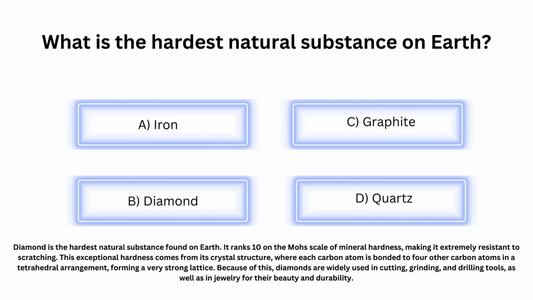Diamond is the hardest natural substance found on Earth. It ranks 10 on the Mohs scale of mineral hardness, making it extremely resistant to scratching. This exceptional hardness comes from its crystal structure, where each carbon atom is bonded to 4 other carbon atoms in a tetrahedral arrangement, forming a very strong lattice. Because of this, diamonds are widely used in cutting, grinding, and drilling tools, as well as in jewelry for their beauty and durability.